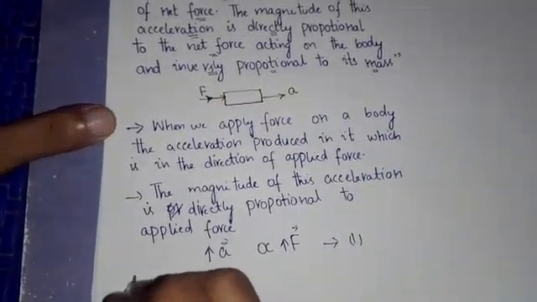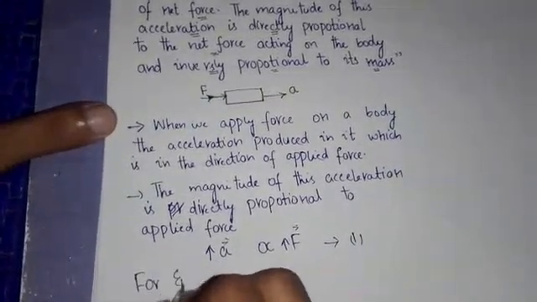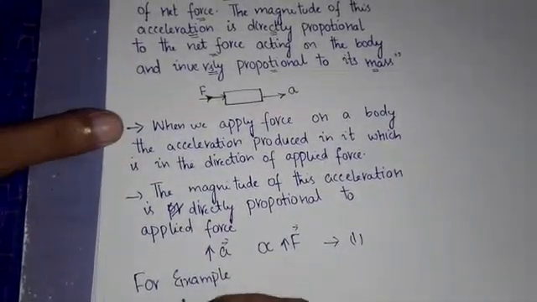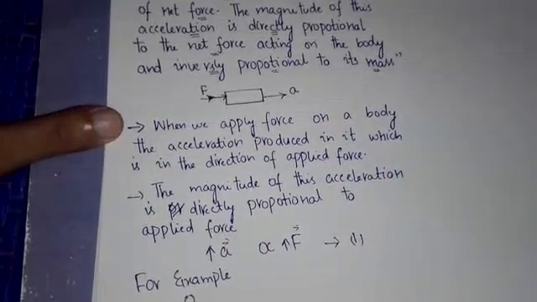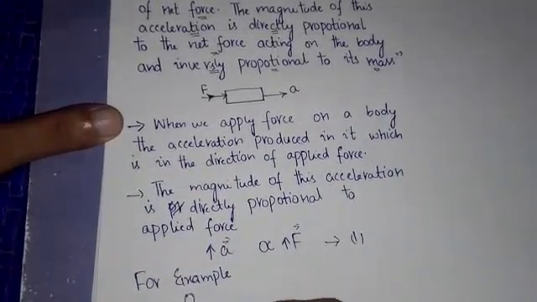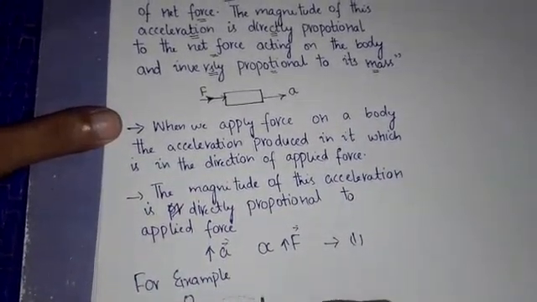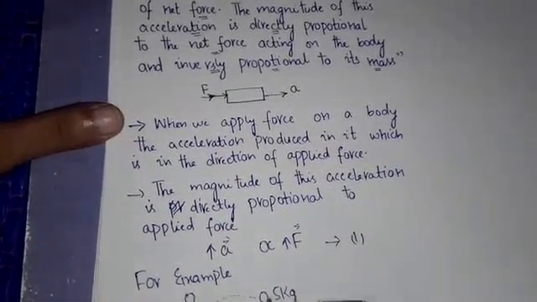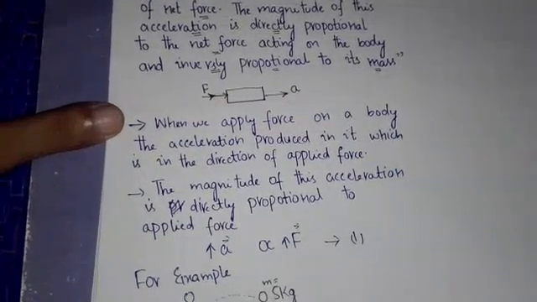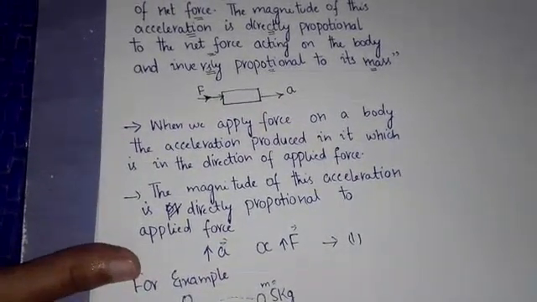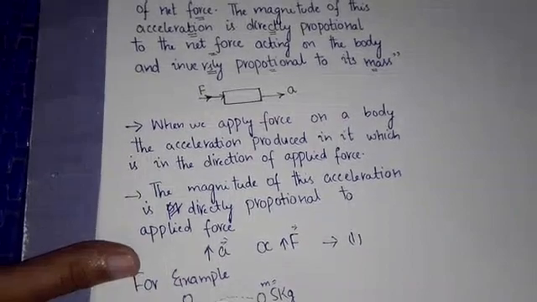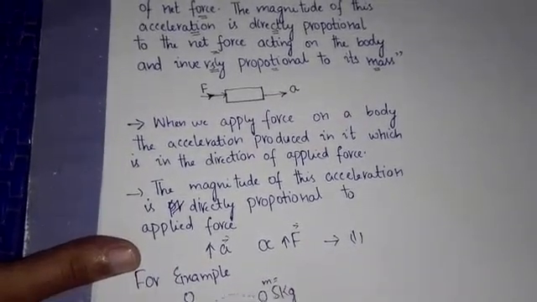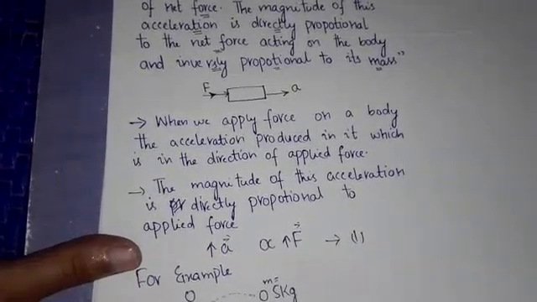Now, for example, if a child throws a stone of, let's say, m equal to 5 kg, it covers some displacement, and the stone will go with an acceleration of, for example, 2 meter per second square.